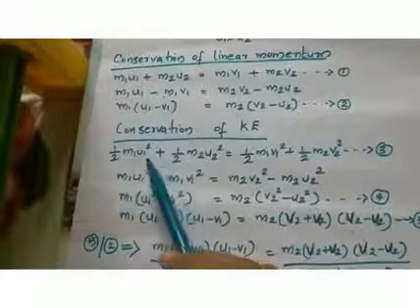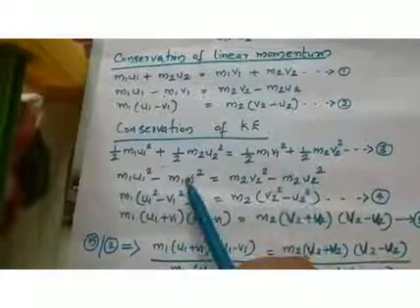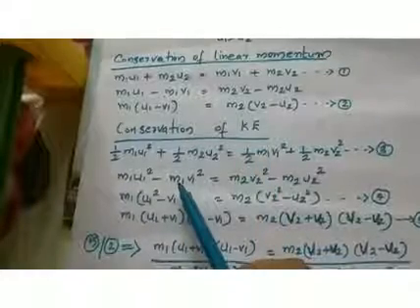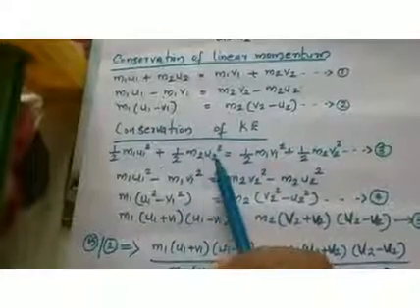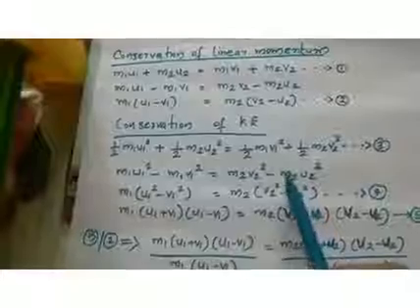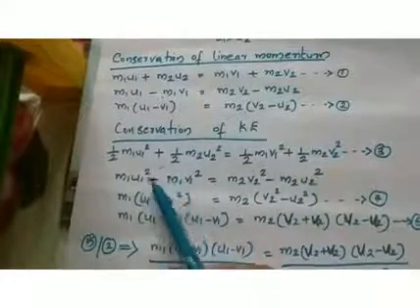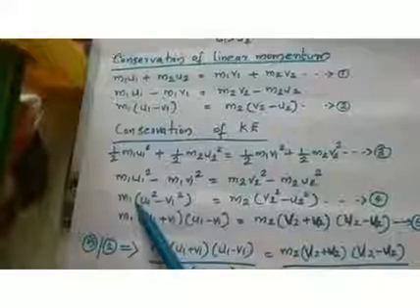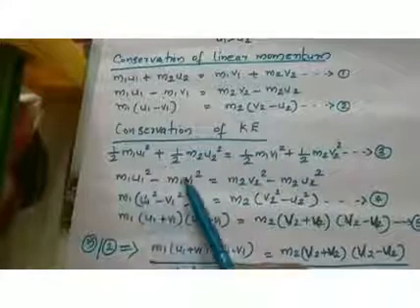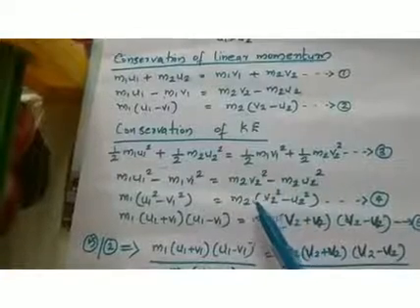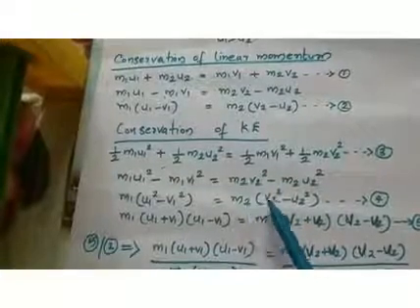Then we are left with m1u1 square. Bring m1v1 square to the LHS, so it becomes minus m1v1 square. m2u2 square, take it to the RHS, so it becomes minus m2u2 square. And here m1 is the common factor, so you will get m1 into u1 square minus v1 square. Here m2 is the common factor, so you will get m2 into v2 square minus u2 square.